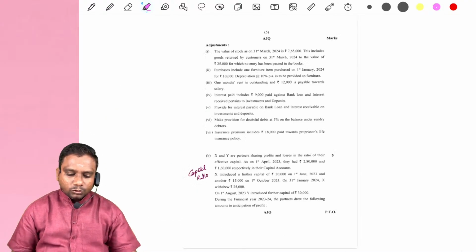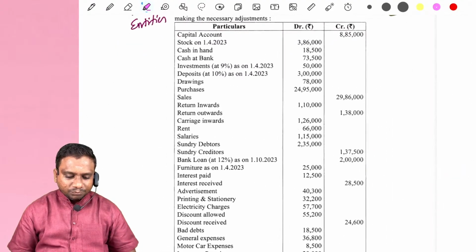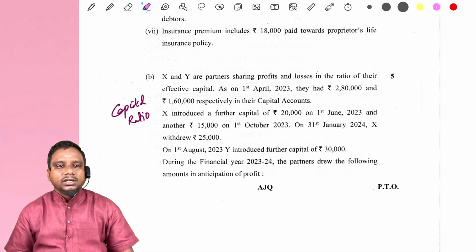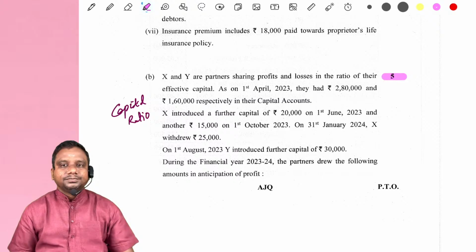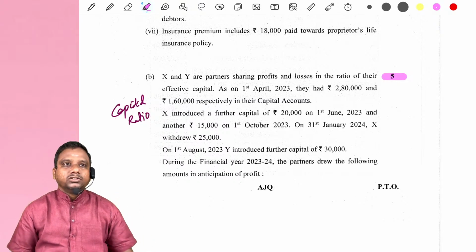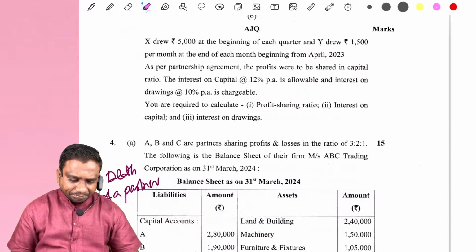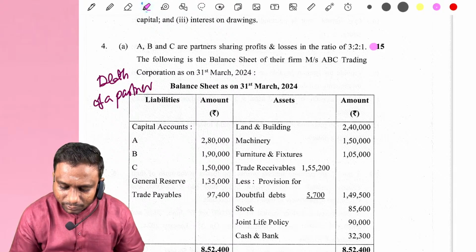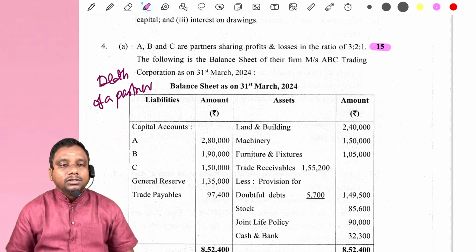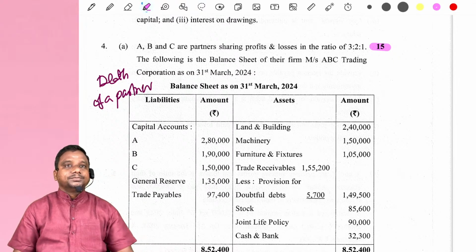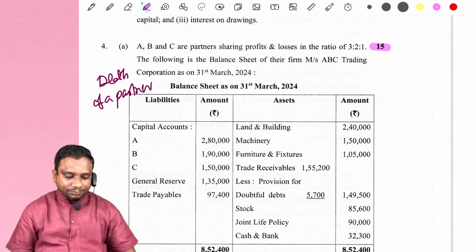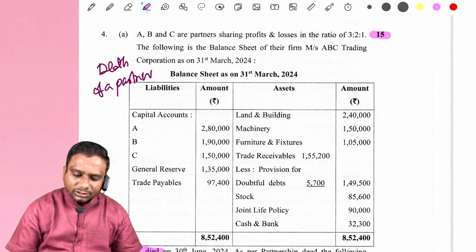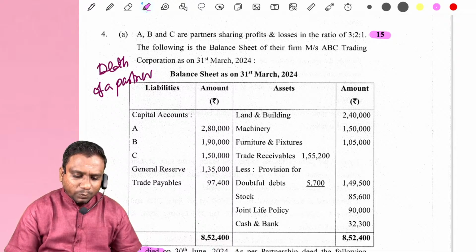And I will show you the recent question paper, that is the January 2025 question paper also. Look at this: 3A, non-manufacturing entities, 3B, capital ratio. For 3B capital ratio, they have asked for 5 marks. This is from the Introduction to Partnership Accounts chapter. Next one, 4A. They have asked a question from death of a partner. This is for 15 marks. Yes sir, no students? Yes sir. 4A, 15 marks. Right. Now we discuss the first and foremost chapter, that is Introduction to Partnership Accounts.